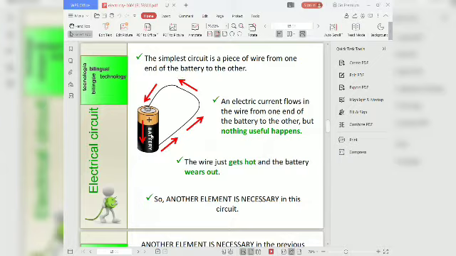The simplest circuit is a piece of wire from one end of the battery to the other. An electric current flows in the wire from one end of the battery to the other, but nothing useful happens. The wire just gets hot and the battery wears out. So another element is necessary in this circuit. Another element is the bulb.